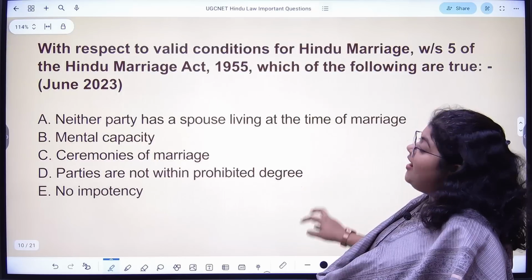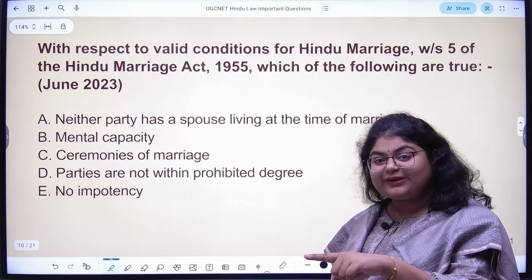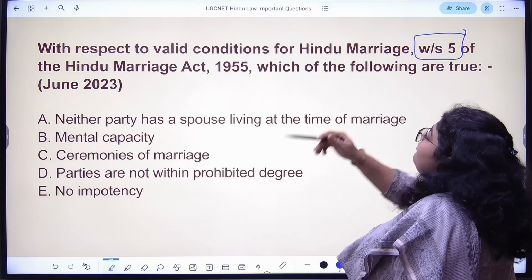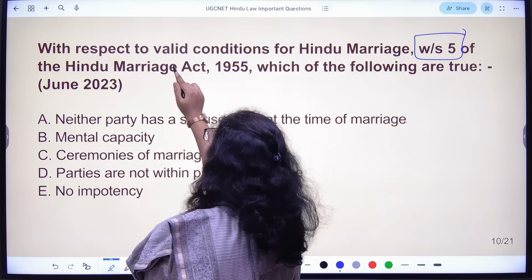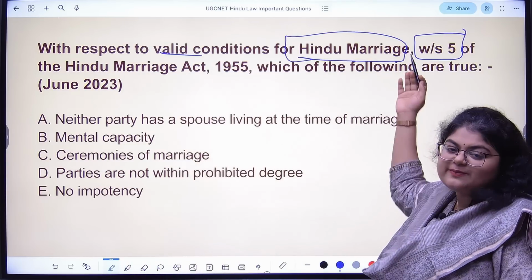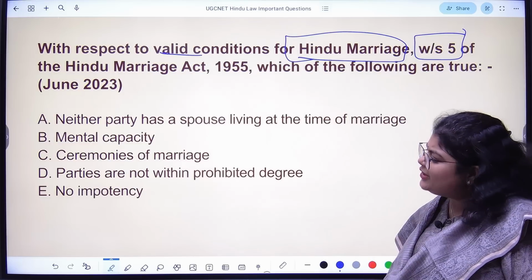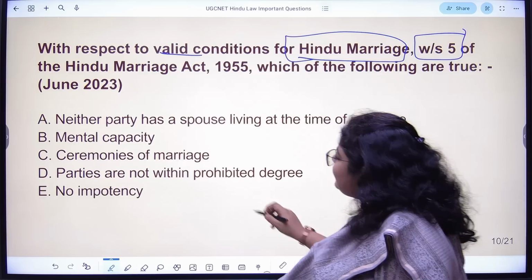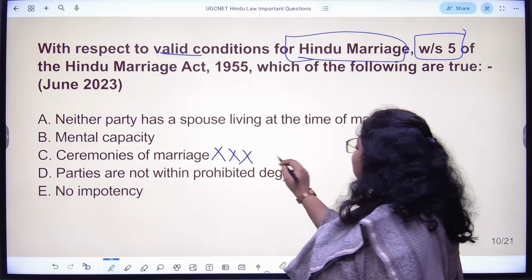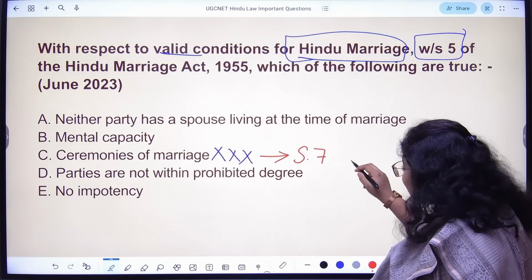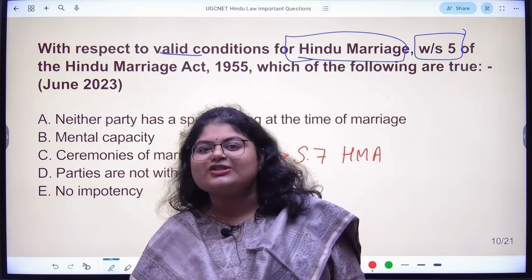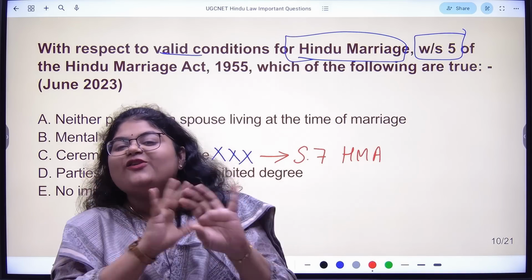Next. Just like Hindu divorce is important, Hindu marriage is also very important. And here they are asking, under section 5 of Hindu Marriage Act, we have conditions for a valid Hindu marriage. Which of the following is true with respect to section 5? With respect to section 5, if you think properly, there is nothing about ceremonies of marriage. Why, ma'am? Because ceremonies of marriage is given under section 7 of Hindu Marriage Act. Under section 5, there are 5 conditions, and in those 5 conditions, they are not talking about ceremonies.